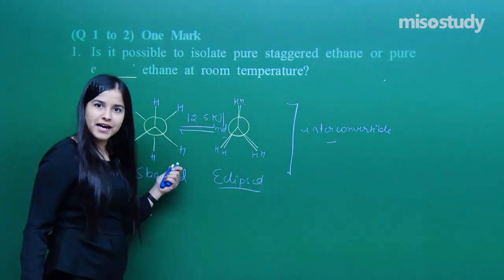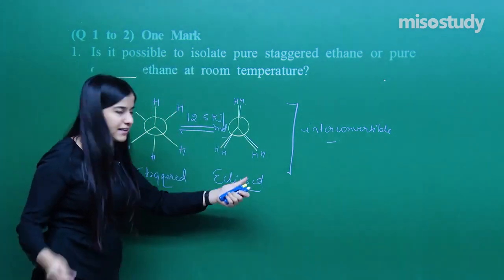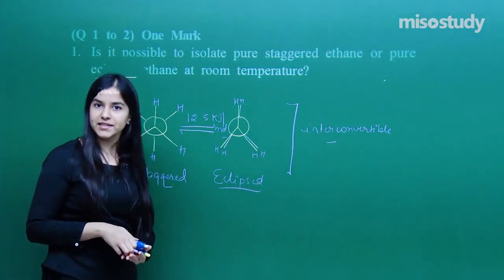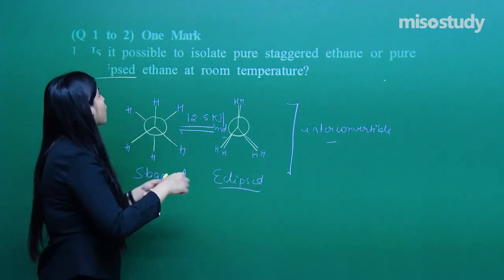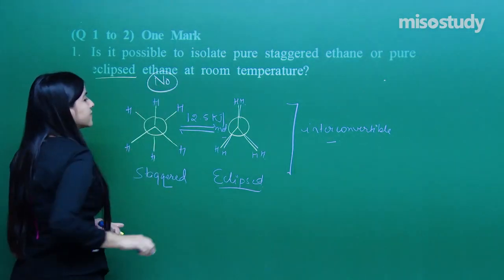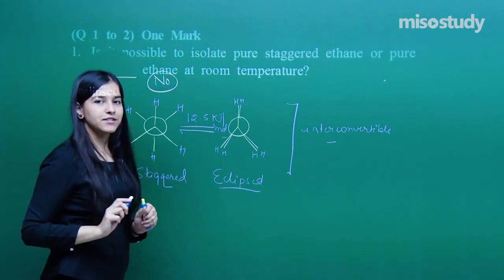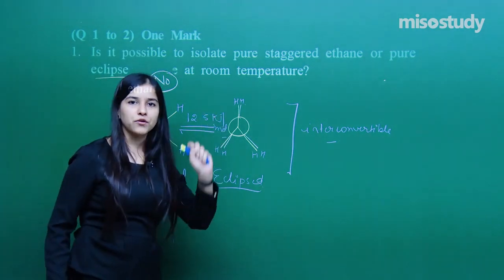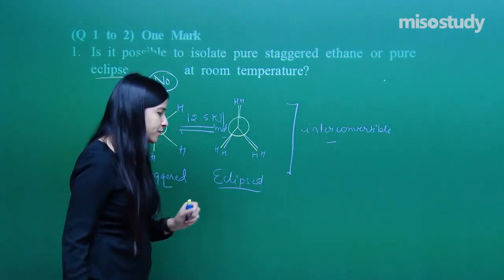If I have staggered, it can very easily attain a little amount of energy to get converted into eclipsed, right? And that is why we cannot isolate them. So is it possible? It is not possible. No is the answer. You have to give the entire explanation over here, just a one-liner actually, because it is again a 1 mark question. Fine. So I hope that is clear to you.